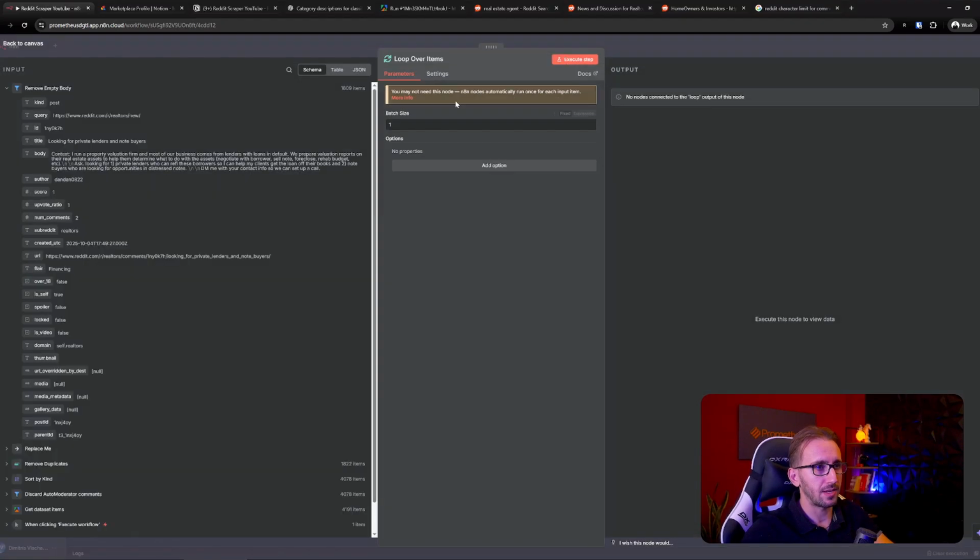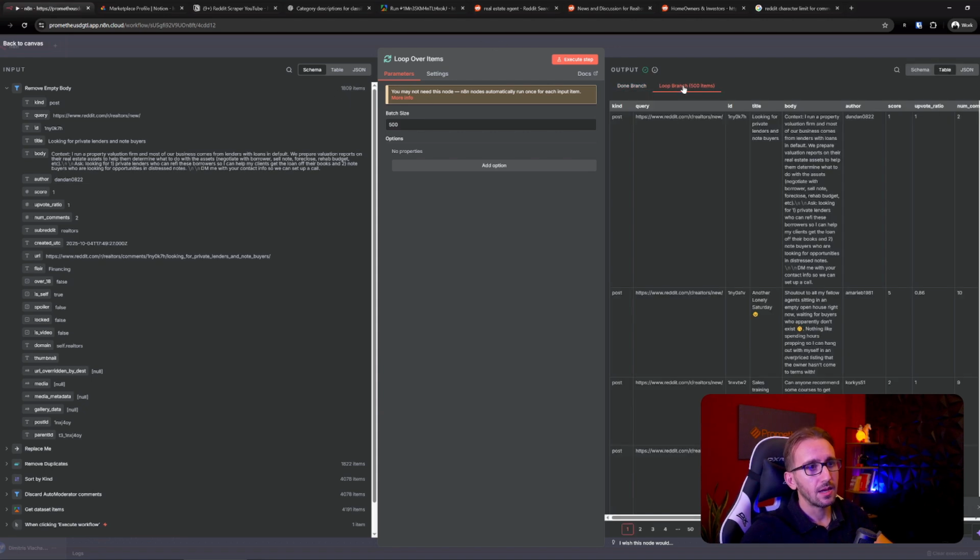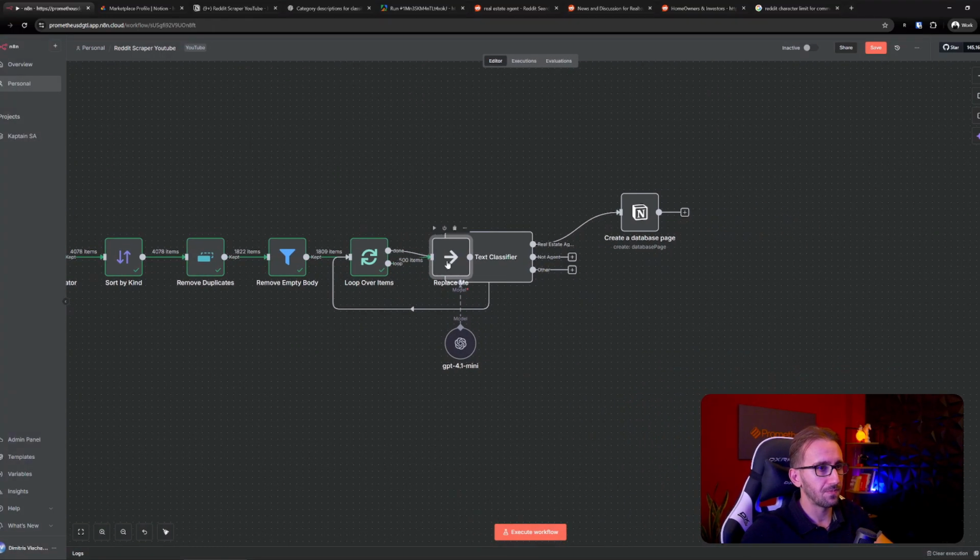So we're going to split it in batches. Let's say that each batch size needs to process 500 of the items. What this is going to do is get all those 1,809 items and split them into batches of 500.